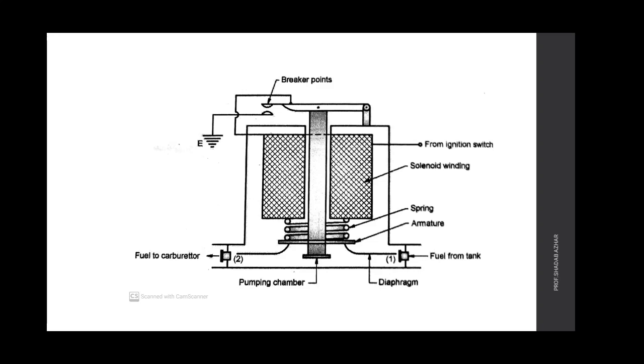When the breaker points come in contact, the fuel from the tank via the intake valve is drawn into the suction chamber due to the suction created by the movement of the diaphragm upwards. Now as the breaker points are separated, the diaphragm moves down under the spring force, thus it pushes the fuel from the pumping chamber to the carburetor through the delivery valve.